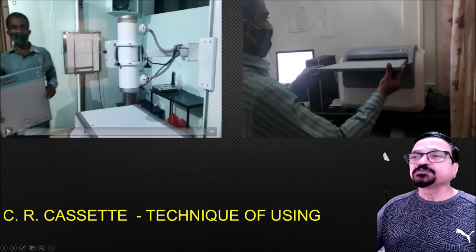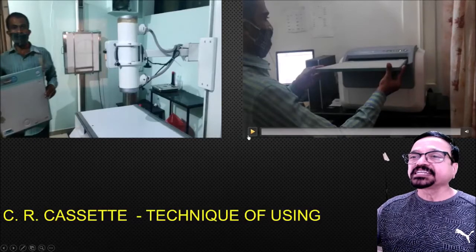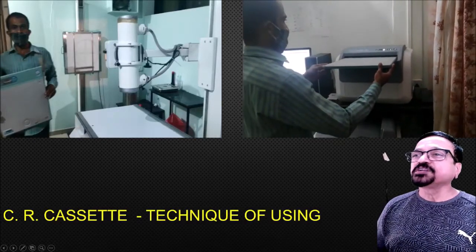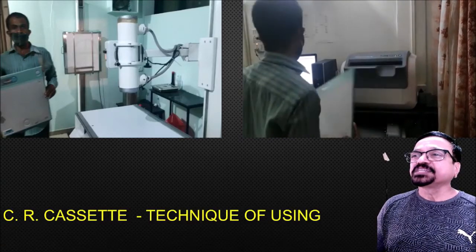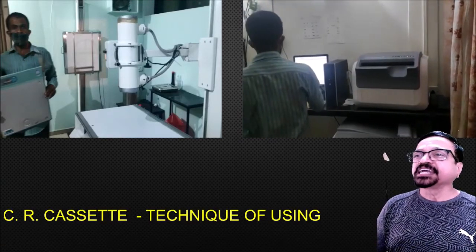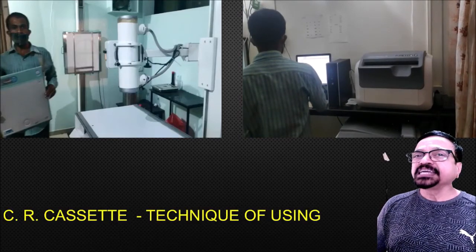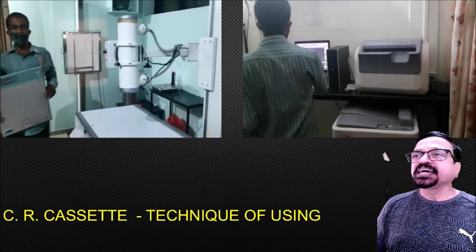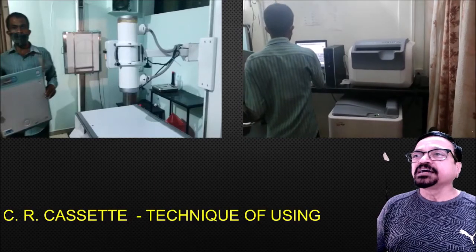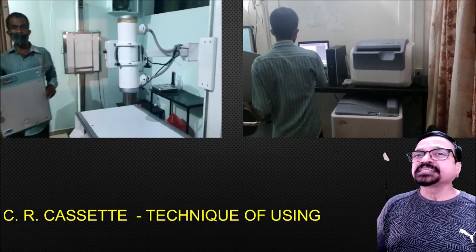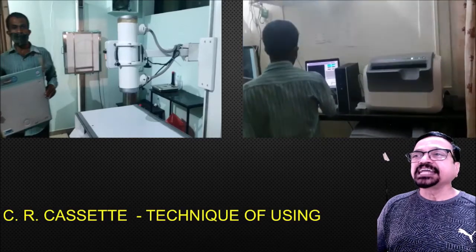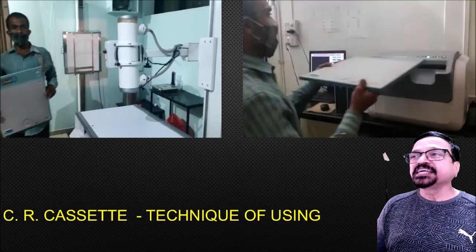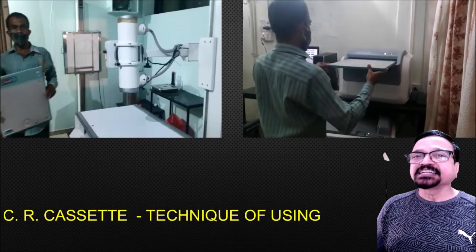Now it has come to the reader. Now see what happens in the reader. Let us check. The cassette is put into the reader. Now this has two types, horizontal and vertical. Now you have to make the patient's entry. You have to get the ID which he has got now. Otherwise the reader does not accept the film, it does not accept the cassette. Once the patient's ID is complete, only then is the reader ready, and only then is the cassette accepted.